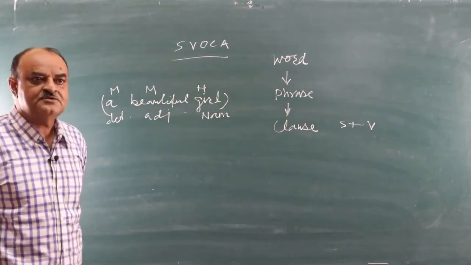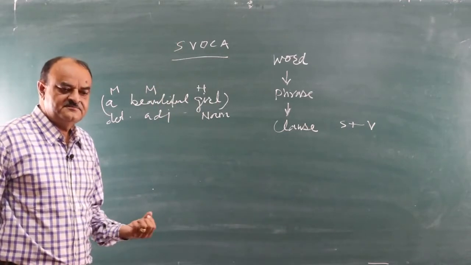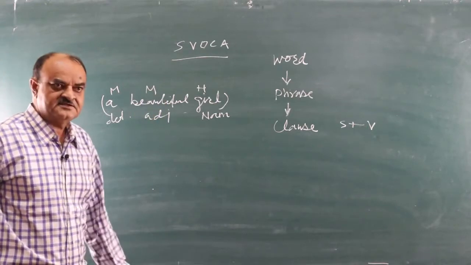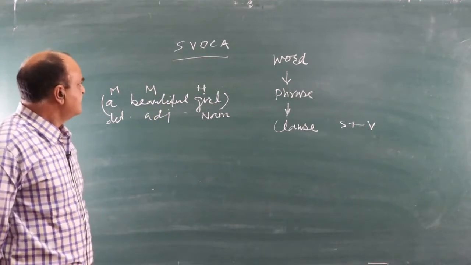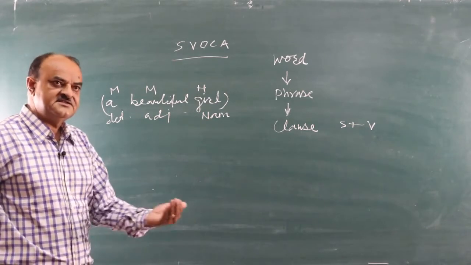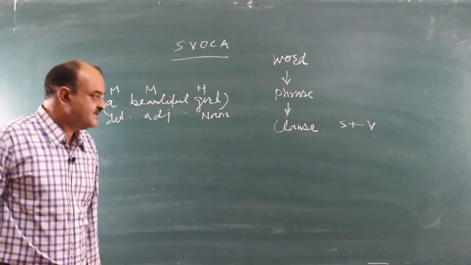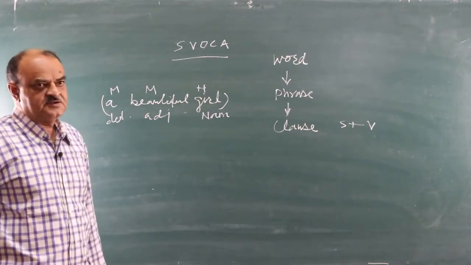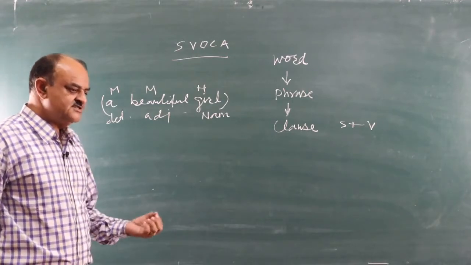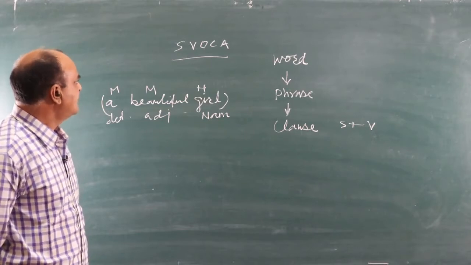Now, S here means subject. Subject is the doer of the action. An activity is being performed by a verb, and the performer is our subject. Verb is an activity that is performed by the doer of the action, subject. Object is that part of a sentence which is affected by the function of the subject.